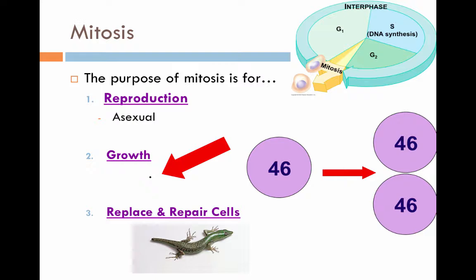Finally, mitosis is also used to replace and repair cells. If you cut yourself and your wound needs to heal, mitosis occurs. The cells in the area where the cut was are going to start dividing over and over and over again so it can repair that cut.